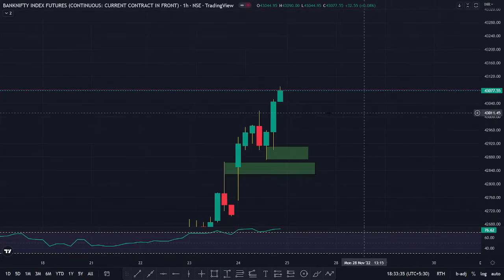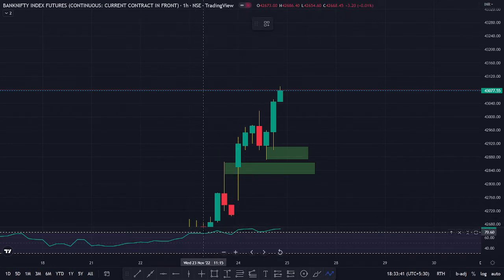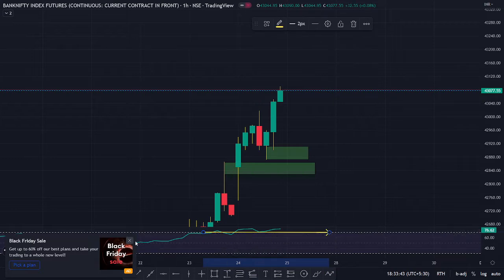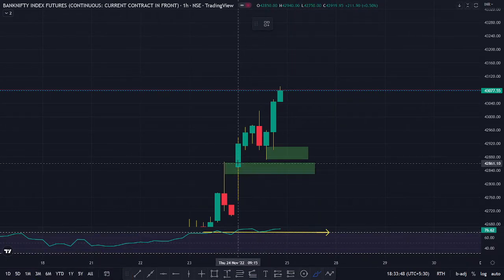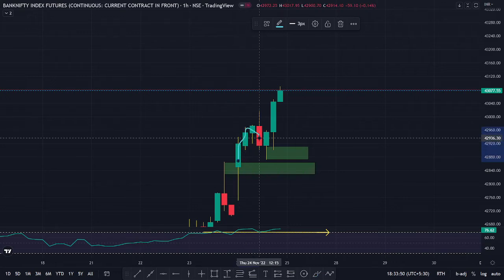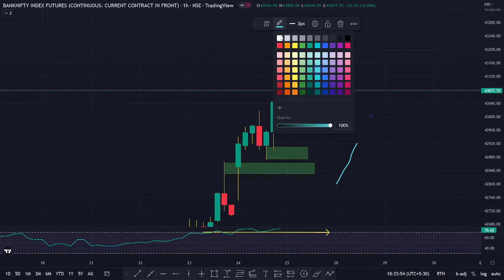Look. This is pretty much a double bottom here on the 1 hour chart. In the 1 hour chart, the RSI has gone band, and the market has created a double top, right? Now I'll just change the color for you all to make it a bit intuitive.